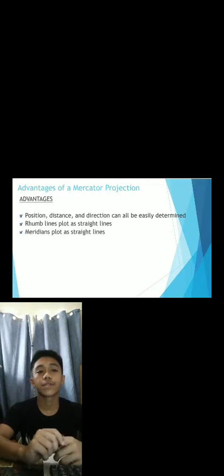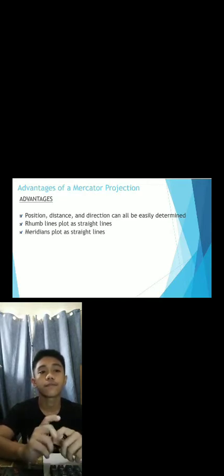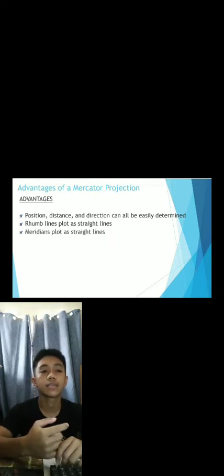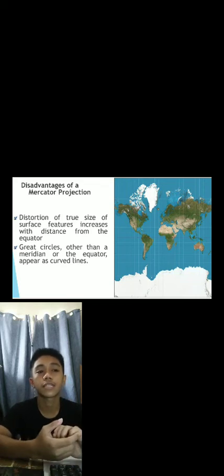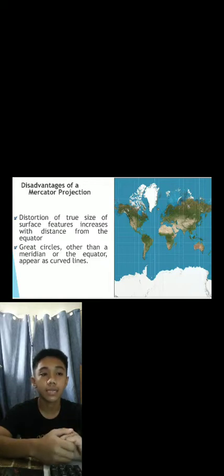Advantages of Mercator projection. First is position, distance, and direction can all be easily determined. Second, rhumb lines appear as straight lines. And the last is meridians appear as straight lines. And these are the disadvantages of a Mercator projection. First is distortion of true size of surface features increases with distance from the equator. Second is great circles other than meridians or the equator appear as curved lines.